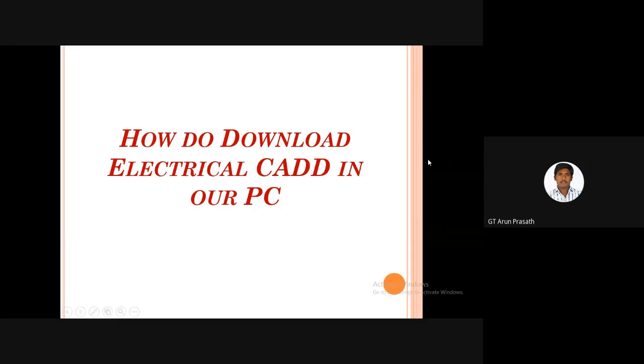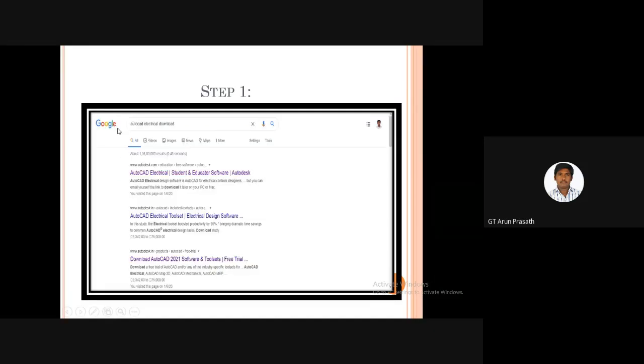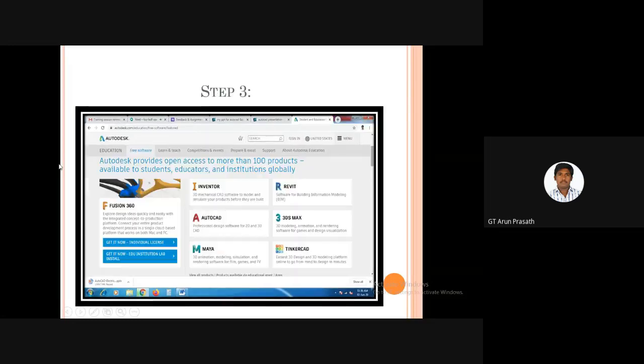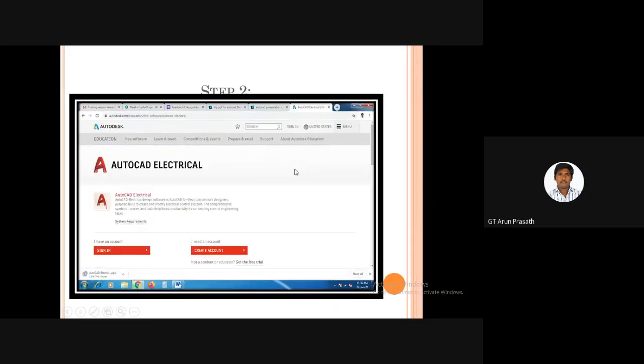Okay, and now I'm going to show you how to download AutoCAD Electrical on our PC. It's a very easy step. First we will go to Google and search for AutoCAD Electrical download. After that, we will select the first option. On that screen, there are two options: I have an account, I need an account. Here I press I need an account, or create an account.